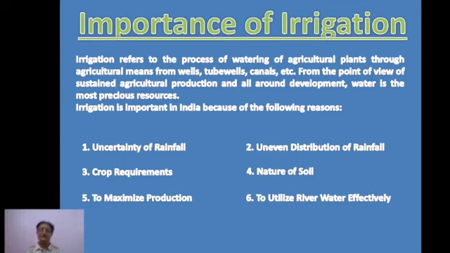So how do we provide water at the particular time when it needs water? For that purpose, we should have certain means of irrigation ready with us, so that whenever the crop needs water, we can provide it. So that is one thing.